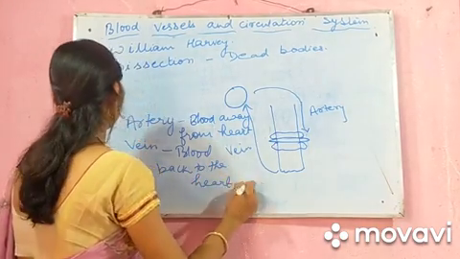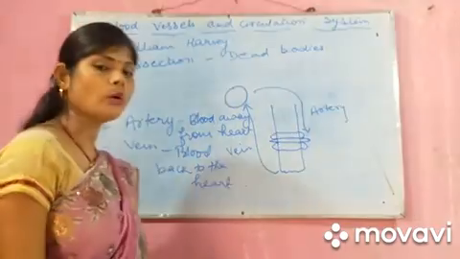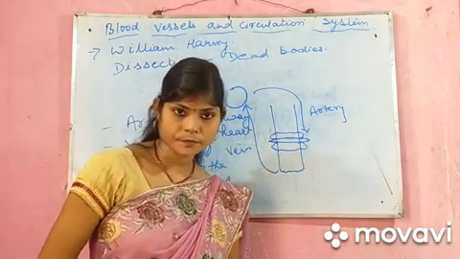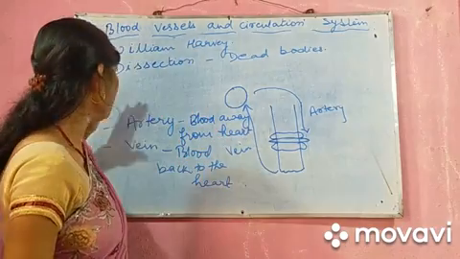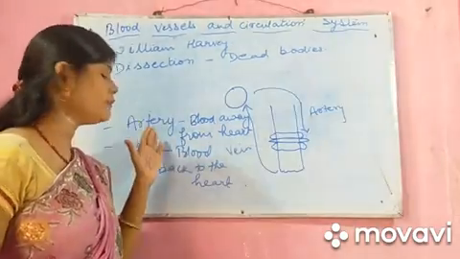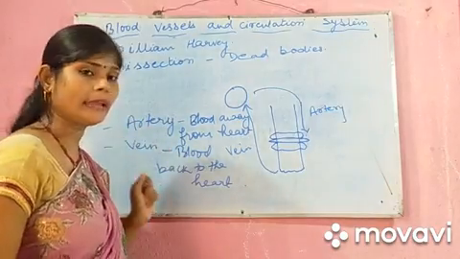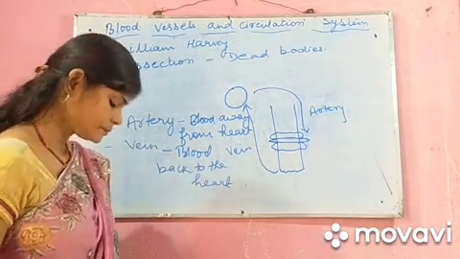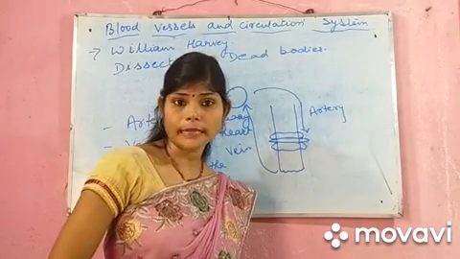Then the discovery of this artery was done by William Harvey. Clear? That William Harvey has explained to us about arteries and veins.